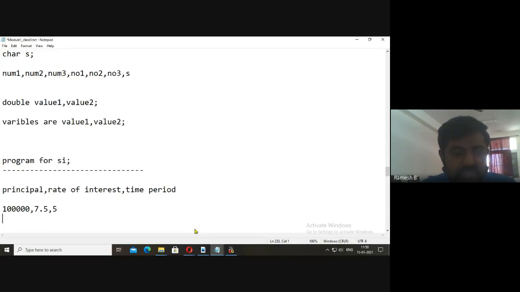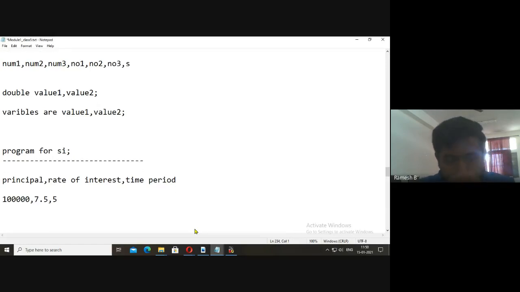If you want to calculate the interest, the 7.5 is per annum, per year. Monthly it will be nearly 60 paise for 100 rupees. For 1 lakh rupees, it will be nearly 600 rupees.